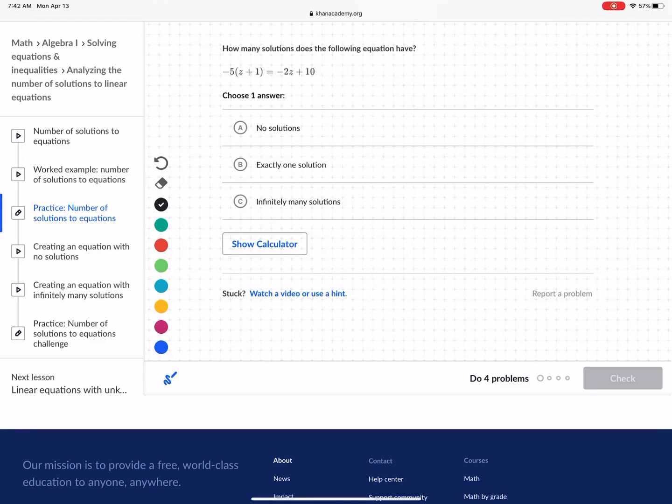Okay, in this video we are going to solve this equation and find out if it has exactly one solution, no solutions, or infinitely many solutions. So to do that, we're going to solve the equation. We have negative 5 times z plus 1 is equal to negative 2z plus 10. And before we solve the equation, we're going to distribute the negative 5 to all the terms in the parentheses.